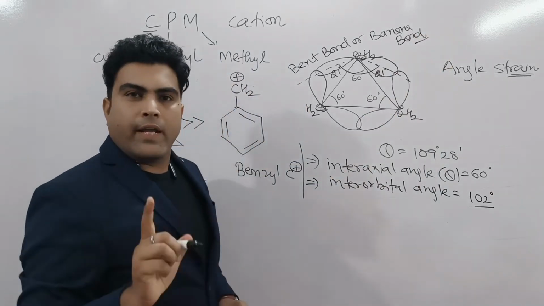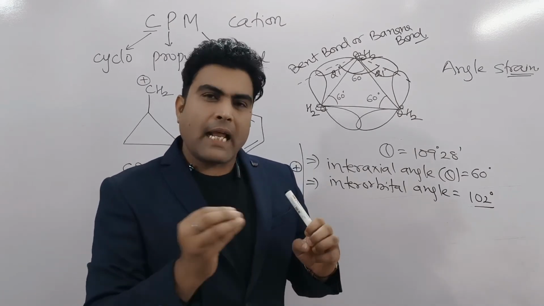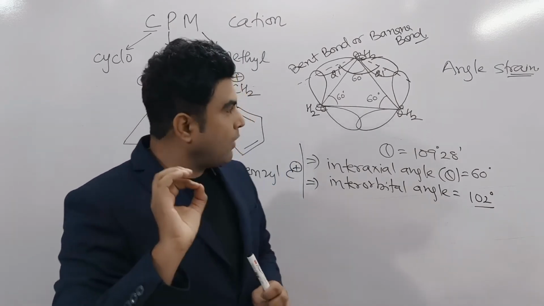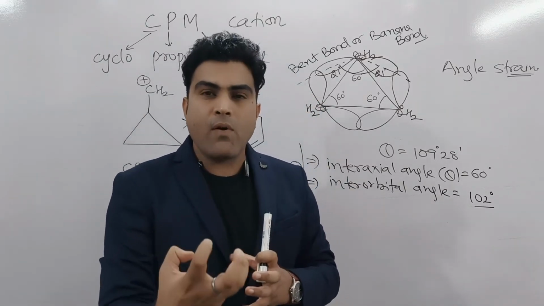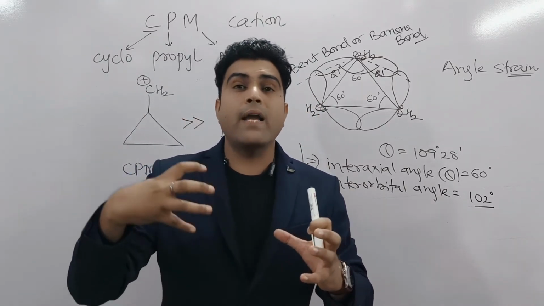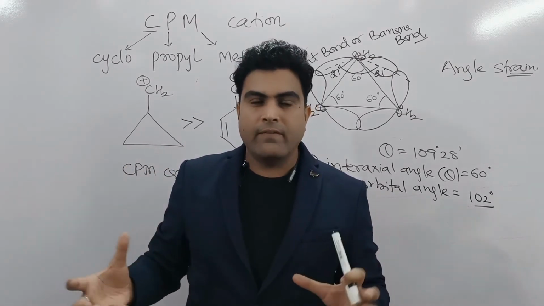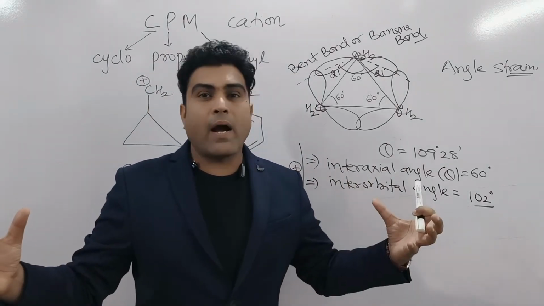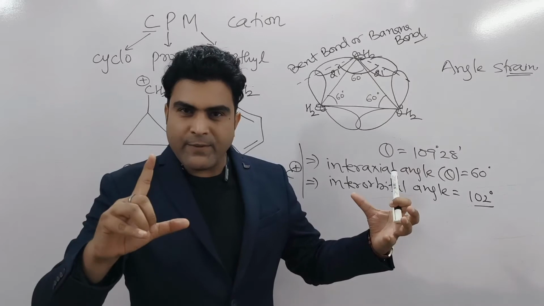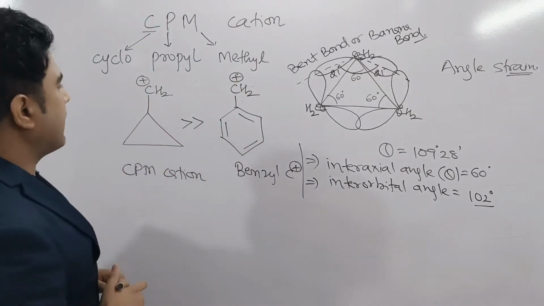A bent bond is weaker than a sigma bond, and a bent bond is slightly stronger than a pi bond. So can I say that this bent bond has some sigma bond like character and some pi bond like character also, because it is between sigma and pi bonds. That's why it has obtained both characters, sigma bond character as well as pi bond character. Understood? No problem. Okay, now let's come to this cyclopropyl methyl carbocation.